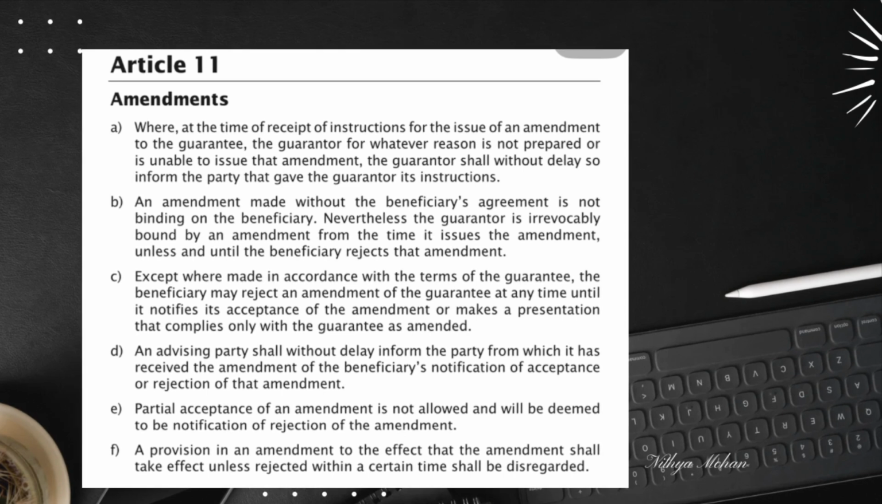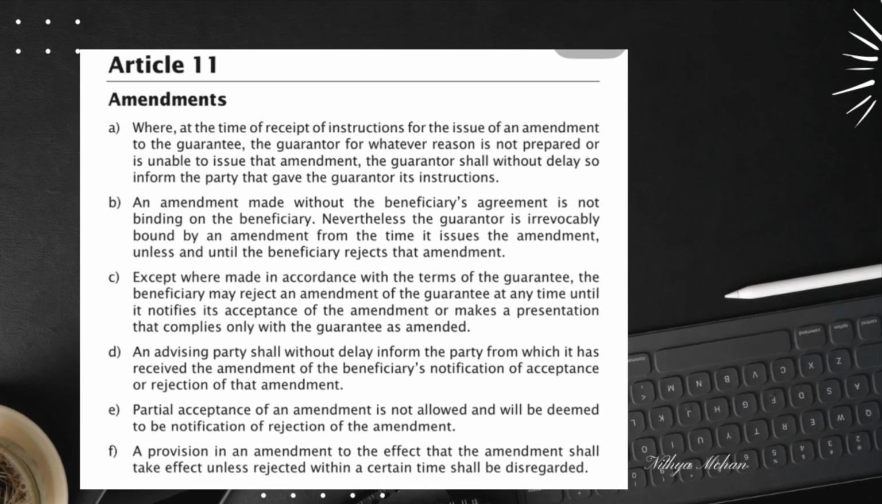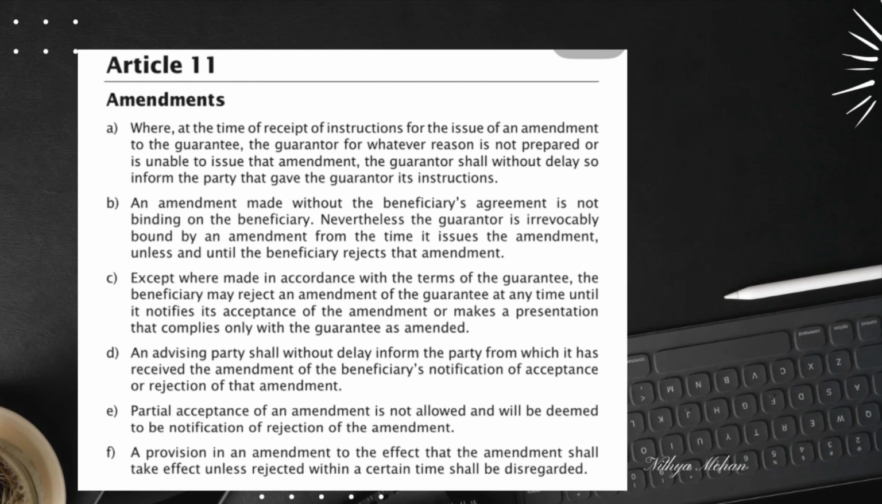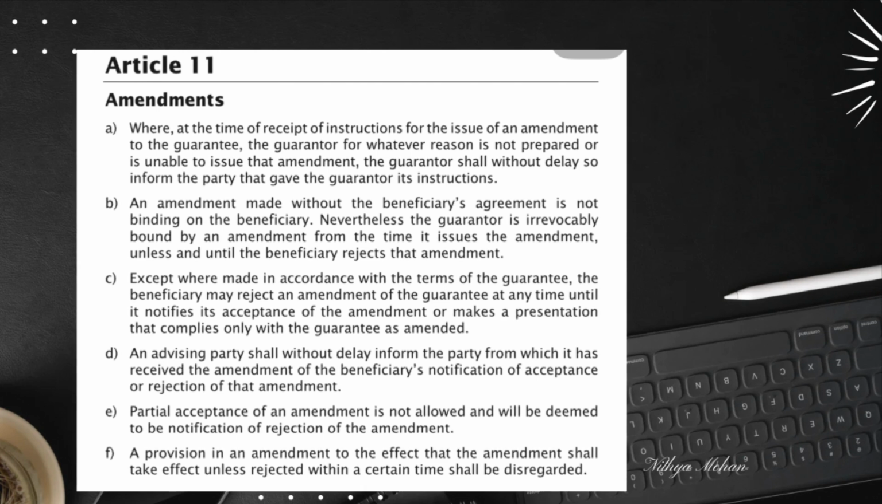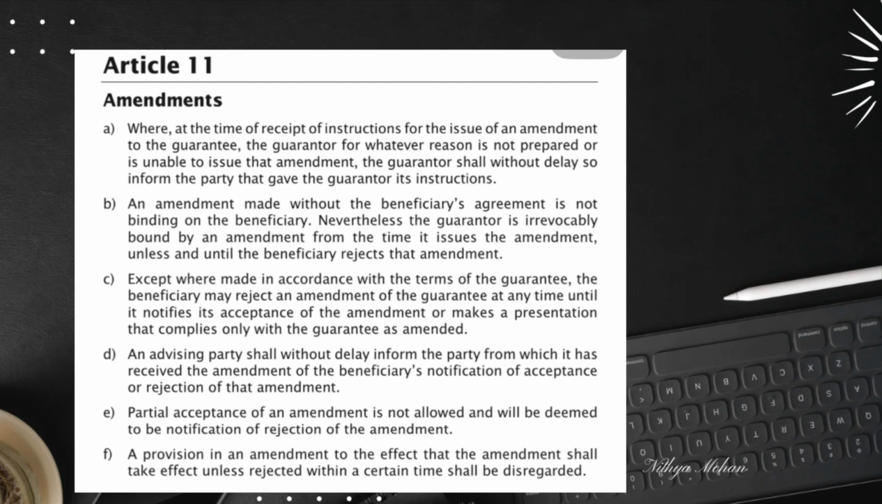Next, let's talk about the role of the beneficiary in accepting amendments. An amendment is not binding on the beneficiary unless they agree to it. However, under Article 11B, the guarantor becomes irrevocably bound by the amendment the moment the amendment is issued, unless the beneficiary later rejects it. For example, if an amendment changes the expiration date of the guarantee but the beneficiary does not accept it, then the guarantor remains bound by the amendment until the rejection is communicated. Article 11C gives the beneficiary the right to reject an amendment at any time.